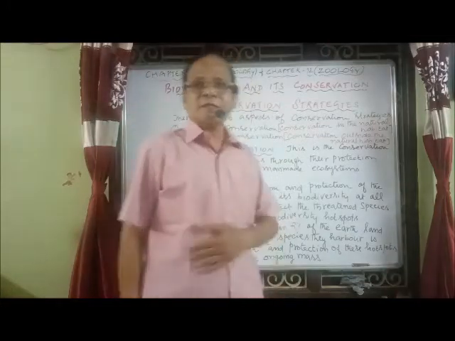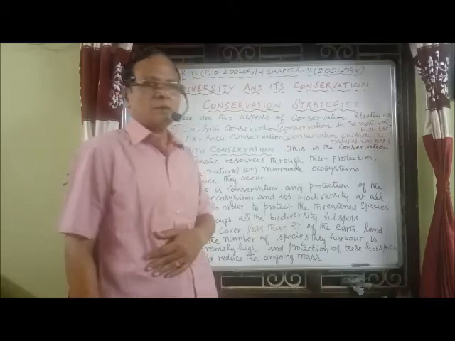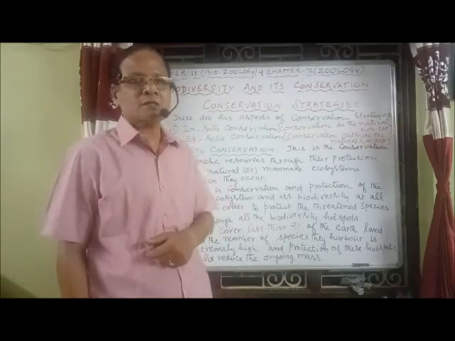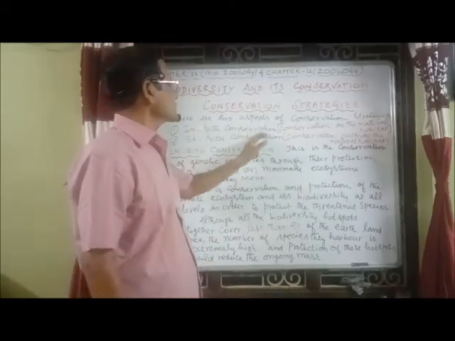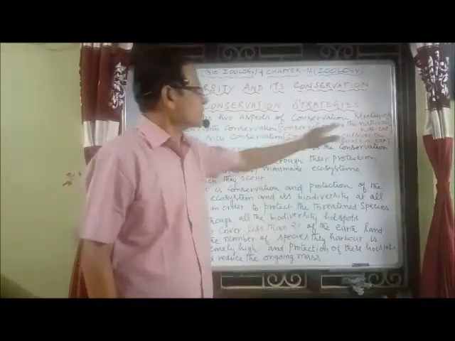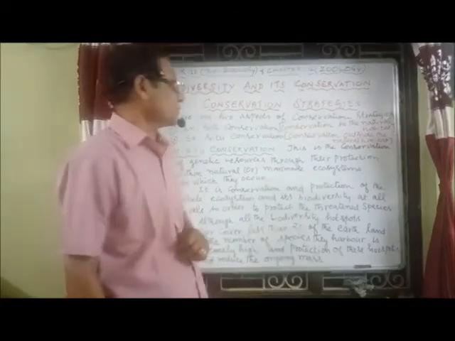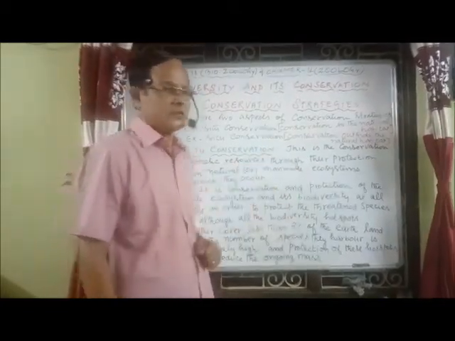Now let's see the conservation strategies. What are the different methods adopted? There are two conservation strategies. One, in situ conservation: conservation in the natural habitat is called in situ conservation, in the original habitat.